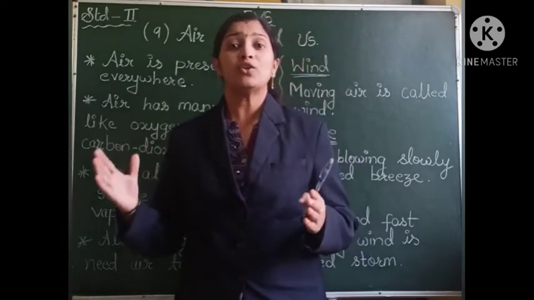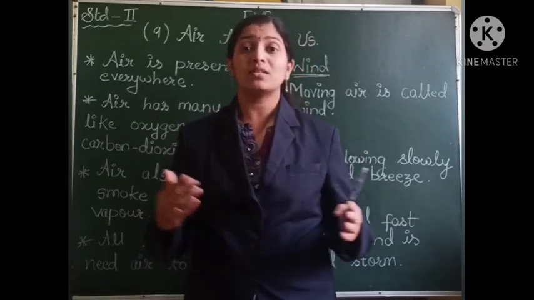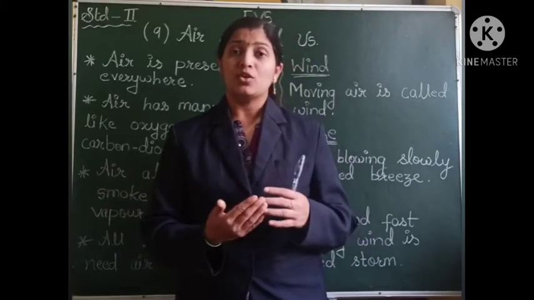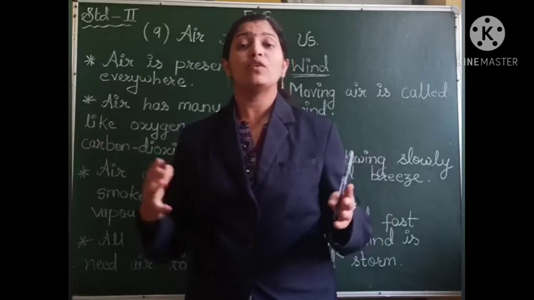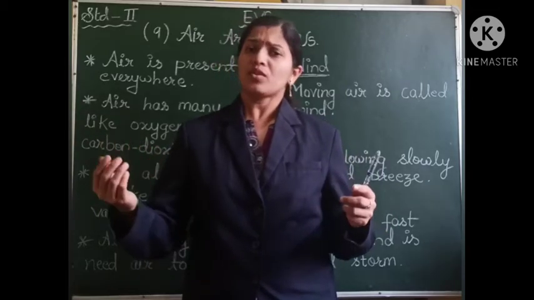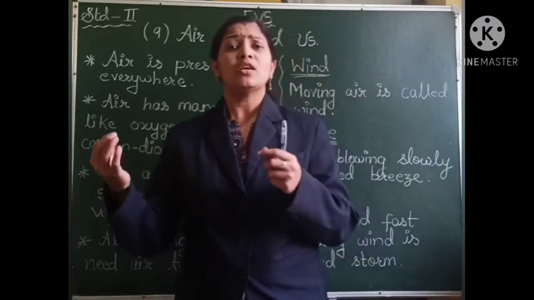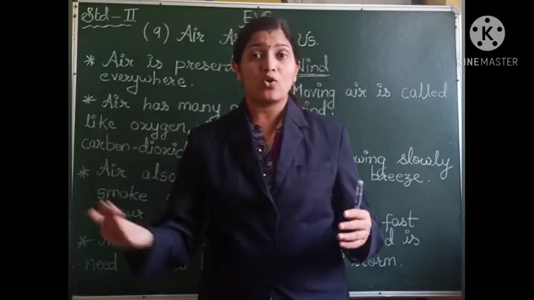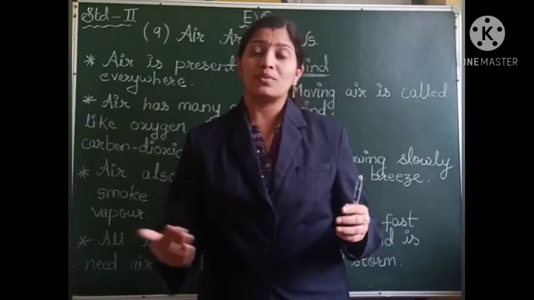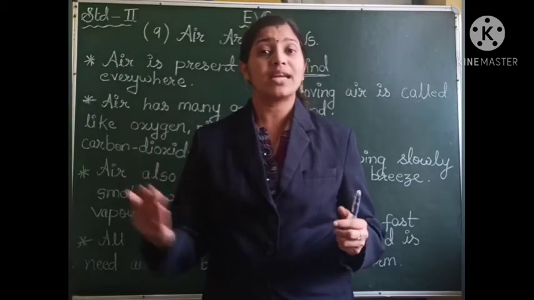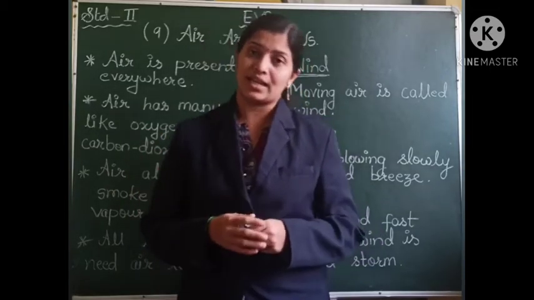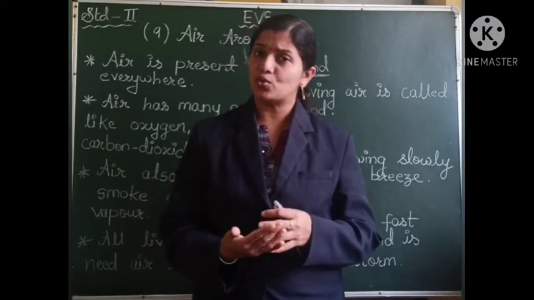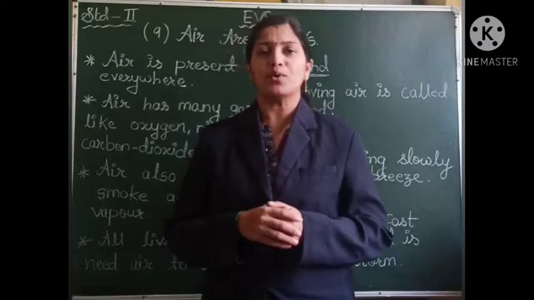So when the speed of the air is too much, what happens? It takes all the things which come in its way into it. When there is a storm, when the wind is moving very fast, the small dust particles or any objects in its way move along with the air because of its greater speed and strength, and so the dust particles and many other things get mixed up into the air and the air becomes impure.